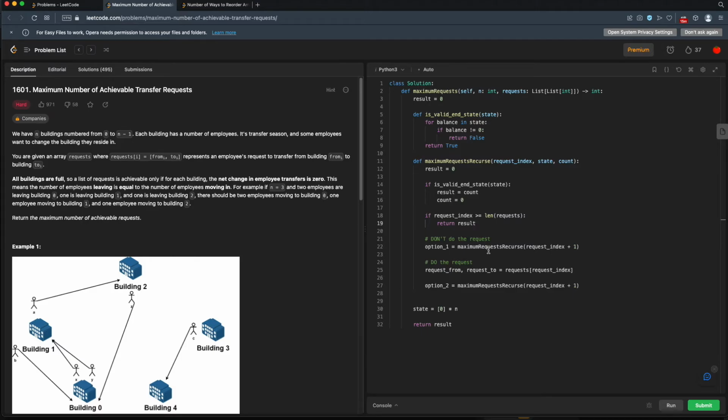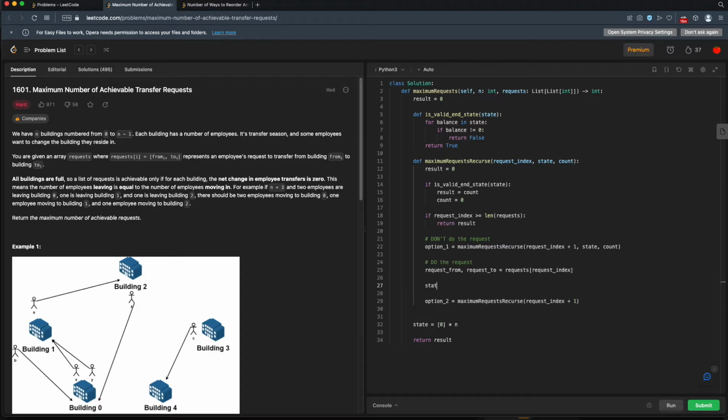All right. Still go down to our requests. Oh, but here we need to pass in our state. Now our state doesn't change and our count doesn't change. So those are exactly the same. This is if we don't do the request. We just go to the next request with the same state and the same count. Now if we do the request, we didn't actually address this yet. We've pulled out the from and to from this request. Now we need to update our state with these new values.